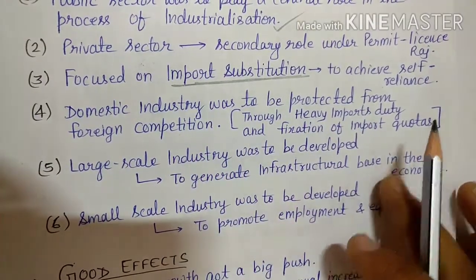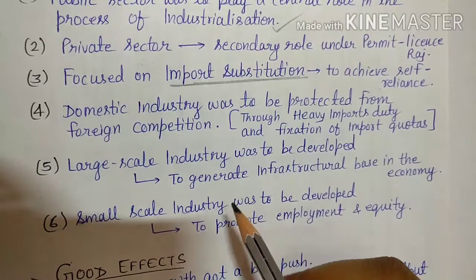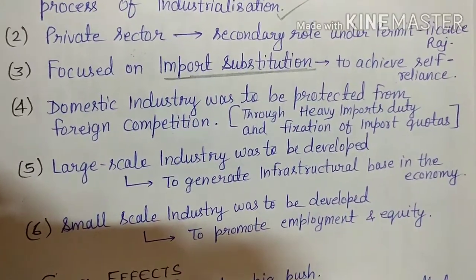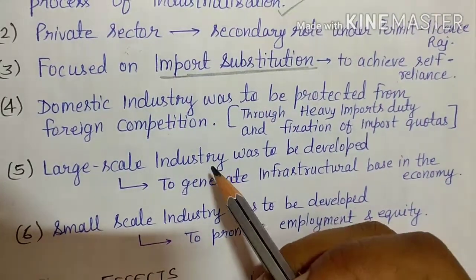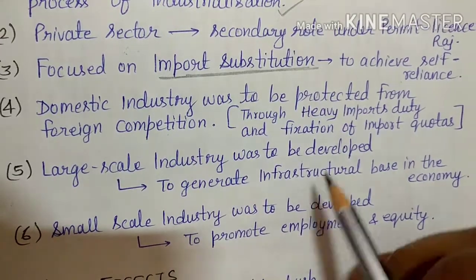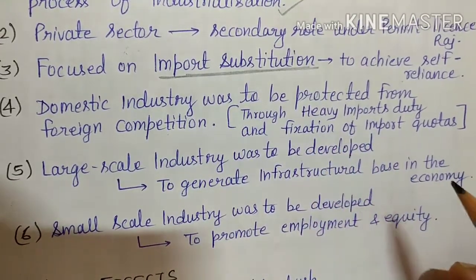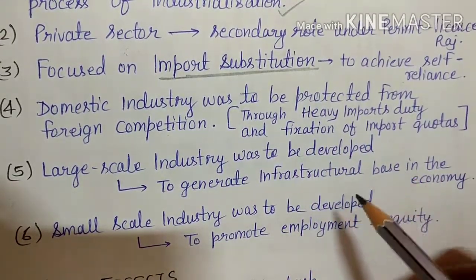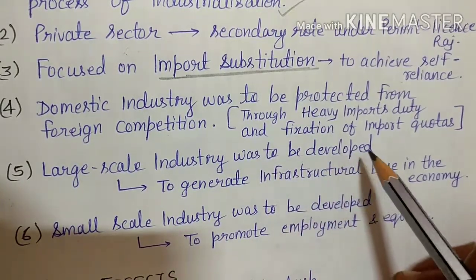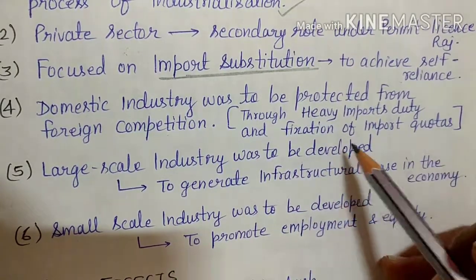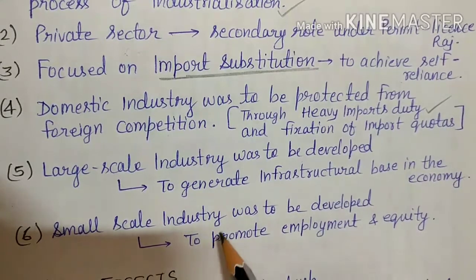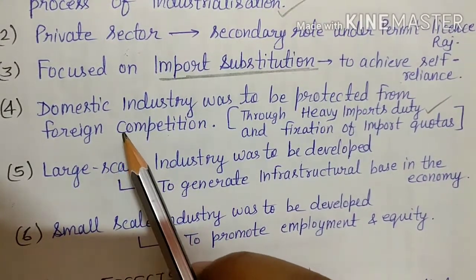Then government has tried to put some policies also in order to protect our domestic industries from foreign competition, like heavy import duties, that government has put heavy import duties on the foreign imports, and fixation of import quotas also. These measures are taken by government in order to promote domestic industries.